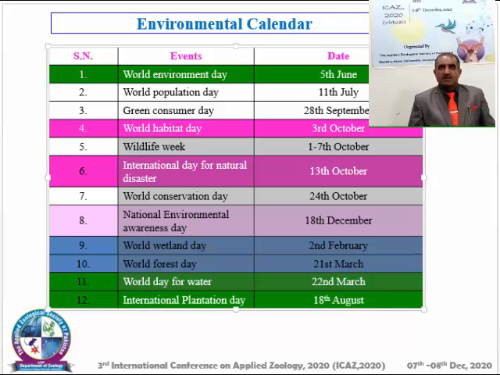Coming towards the environmental calendar, World Environment Day is celebrated on the 5th of June all over the world. Here I want to mention some important days of the environmental calendar: World Habitat Day on the 3rd of October, International Day for Natural Disaster Reduction on the 13th of October, World Day for Water on the 22nd of March, and International Plantation Day on the 18th of August. We celebrate only one day annually, that is our birthday, and we celebrate it very warmly, but we are not familiar with the days of the environmental calendar.